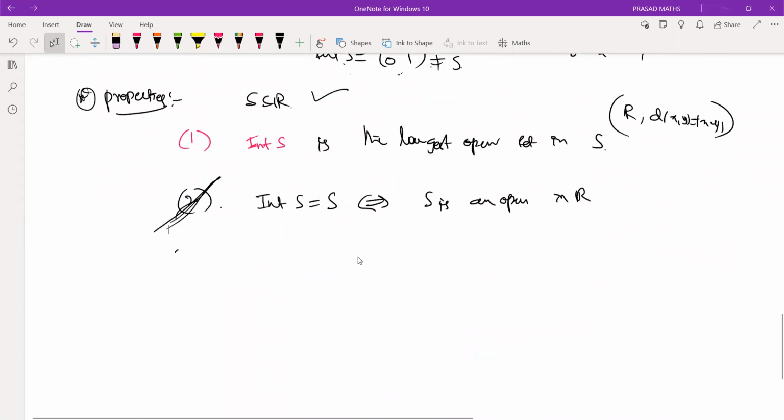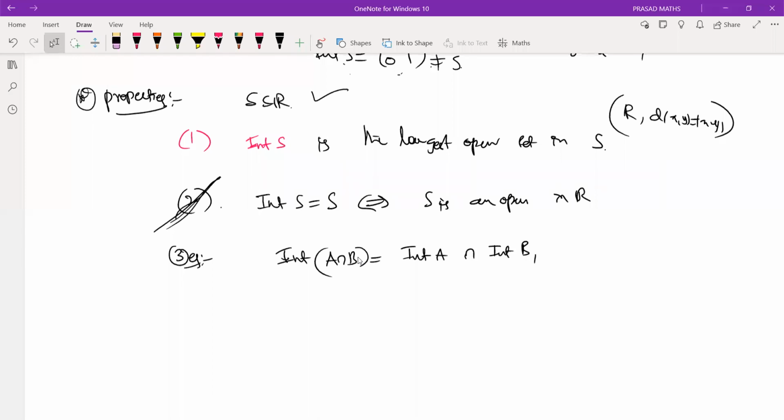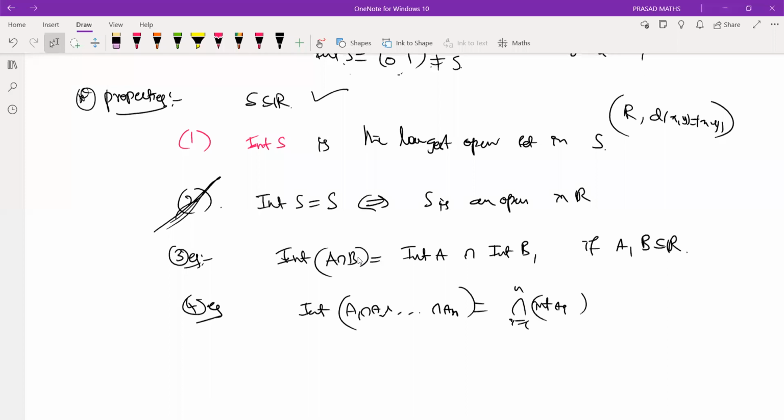The third property: the interior of A intersection B is equal to the interior of A intersection the interior of B, if A and B are subsets of R. Of course, we can generalize this property to any finite intersection: the interior of A1 intersection A2 through An is equal to the intersection from 1 to n of the interiors of Ai. Therefore, the interior of the intersection is the intersection of the interiors. This holds only for finite intersections, where n is a fixed natural number.